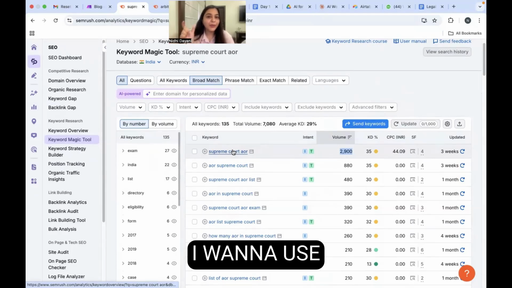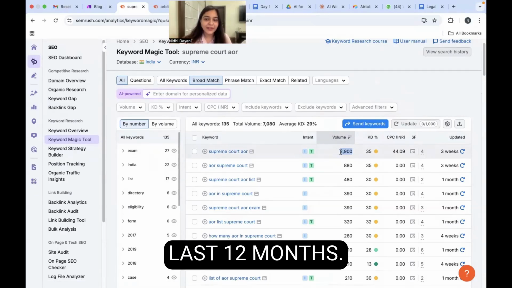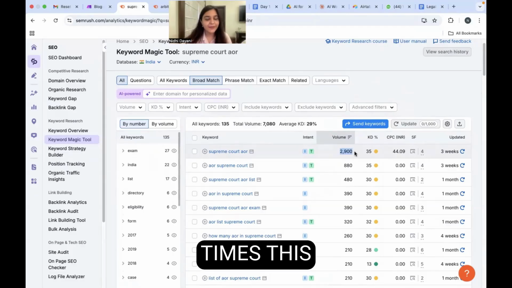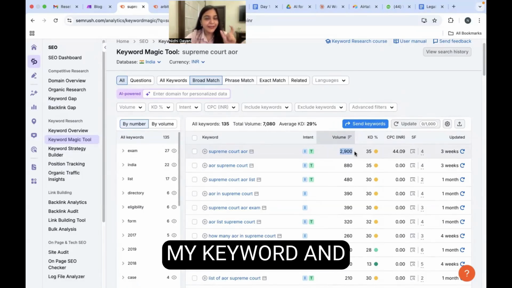Now I know that I want to use this keyword Supreme Court AOR. It has a good search volume. So this is a monthly average of the last 12 months. Basically 2,900 times this word has been searched for. Now that I know that yes, this is my keyword and I want to move ahead with this, I will